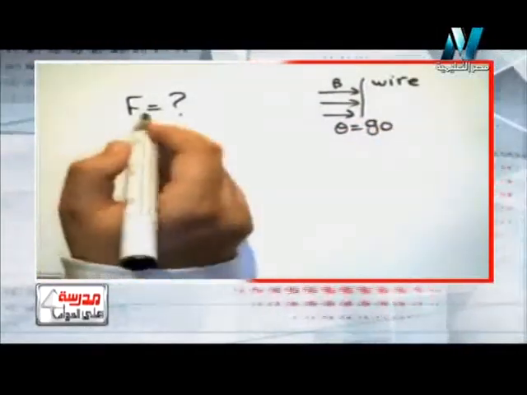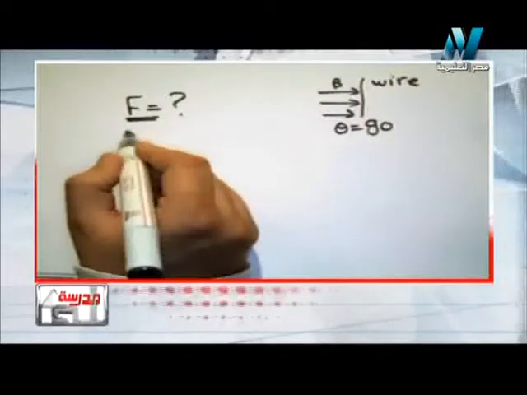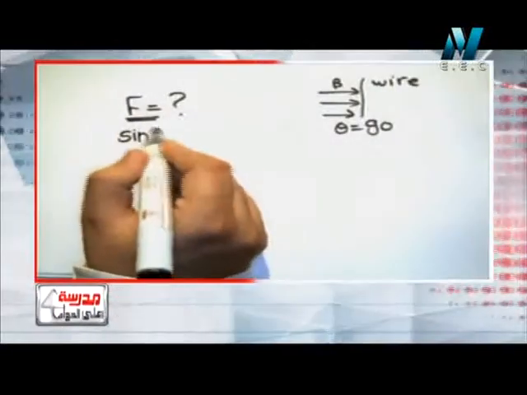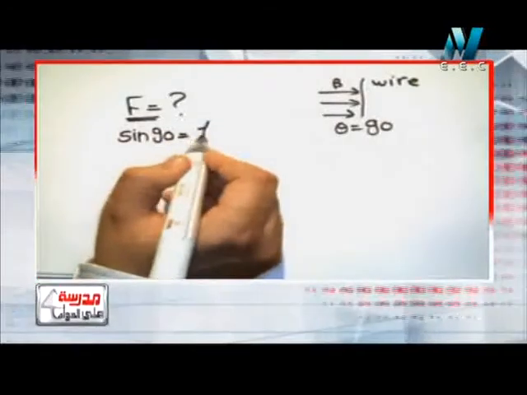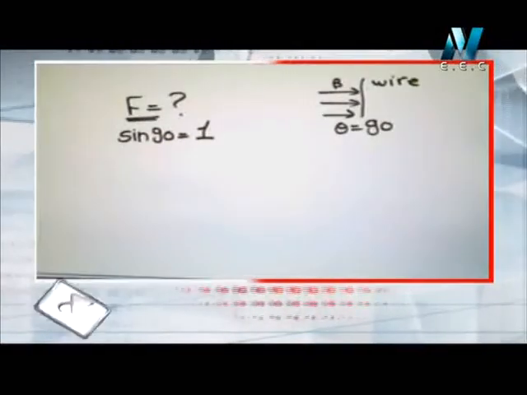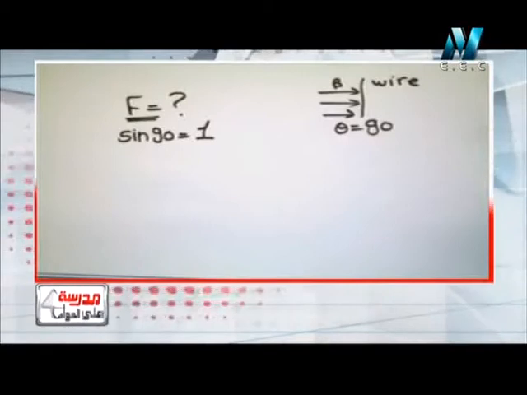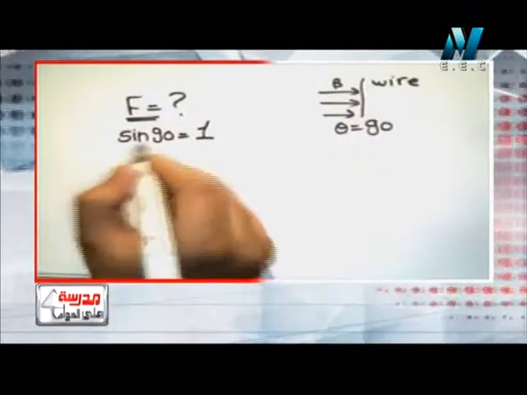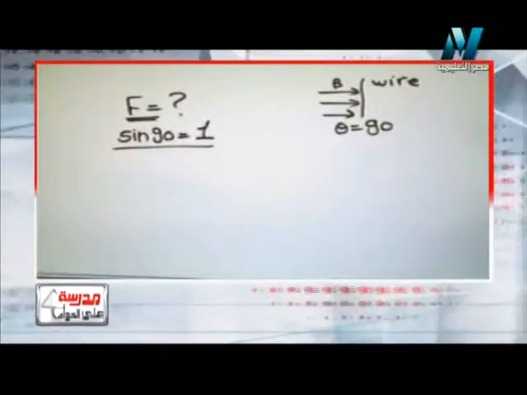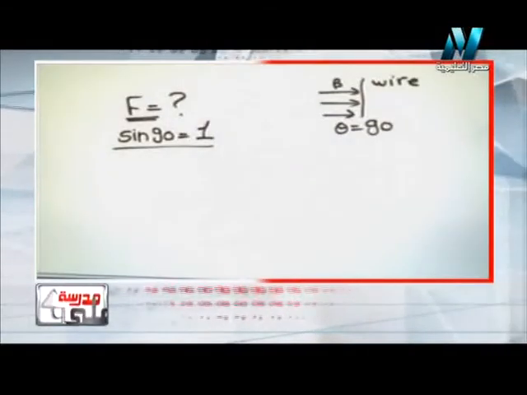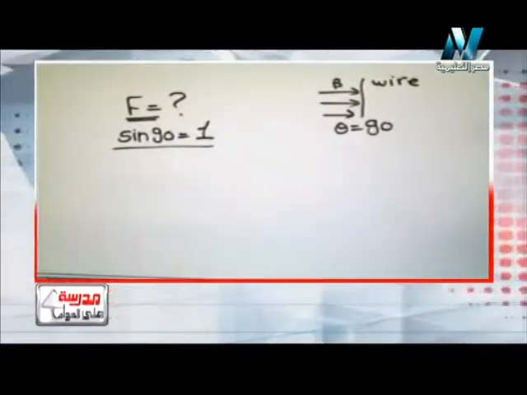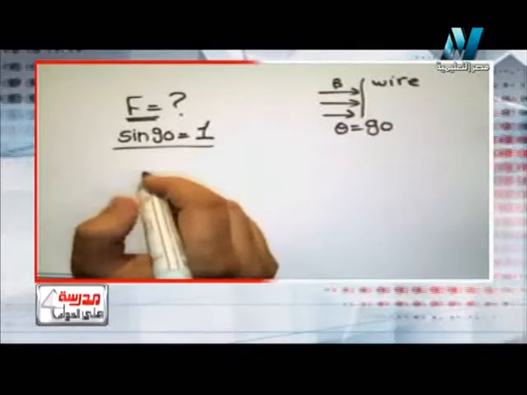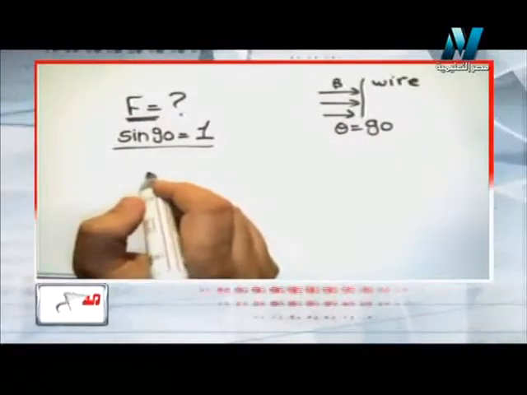So he wants me to find the force when theta equals 90, so sine theta equals 1. He wants me to find the force when sine theta equals 1, because theta equals 90. We can find it from the graph, or as it is a uniform graph, we can make a cross multiplication.